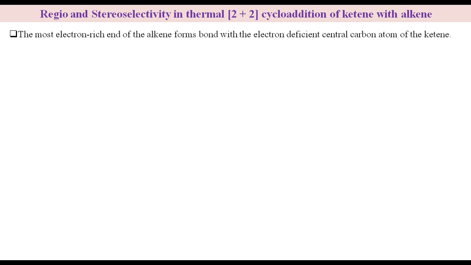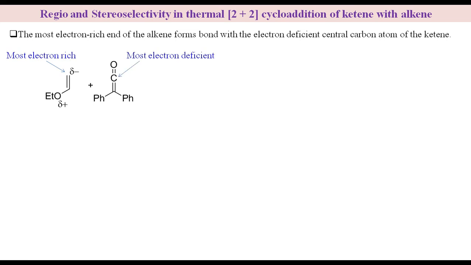Let us take the example of reaction of ethyl vinyl ether with diphenylketene. The terminal carbon of ethyl vinyl ether is the most electron rich, bearing partial negative charge due to resonance, and thus preferentially attacks the most electron deficient sp hybridized carbon of ketene to produce 3-ethoxy-2,2-diphenyl cyclobutanone.